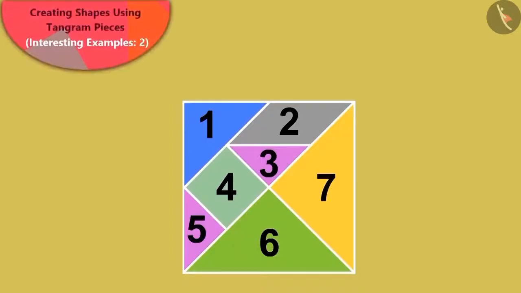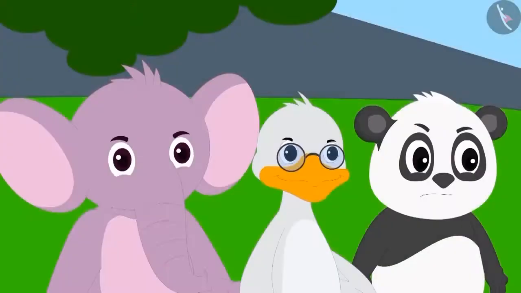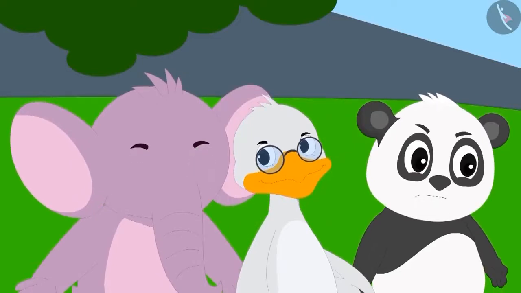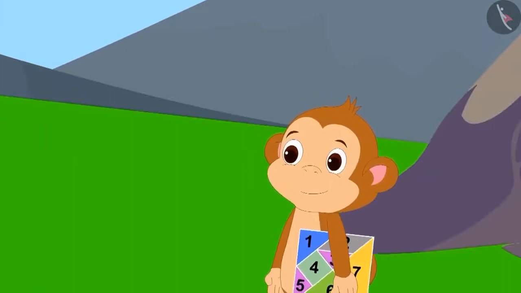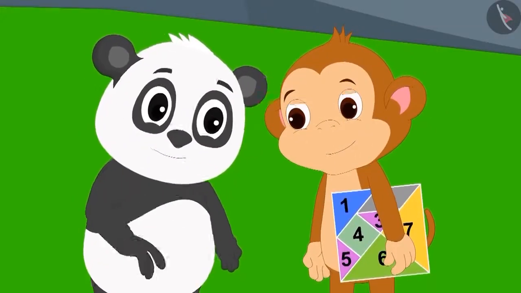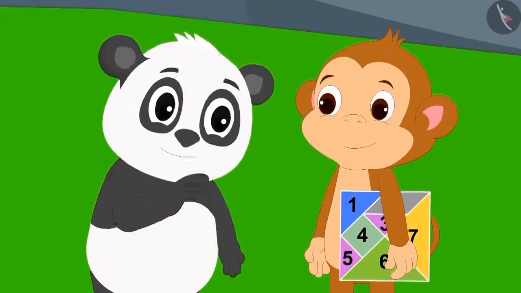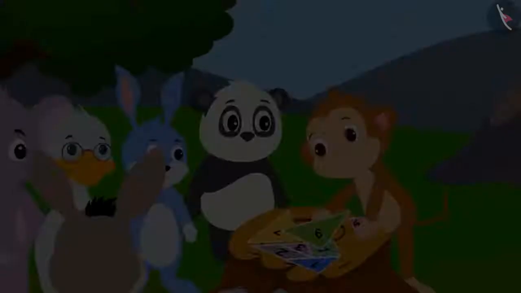Babban said that today he has brought a 7-piece tangram along with him. People did not believe Babban so easily. They felt that Babban was up to some mischief again. Golu said, if it is really a tangram, then can Babban make shapes with it?